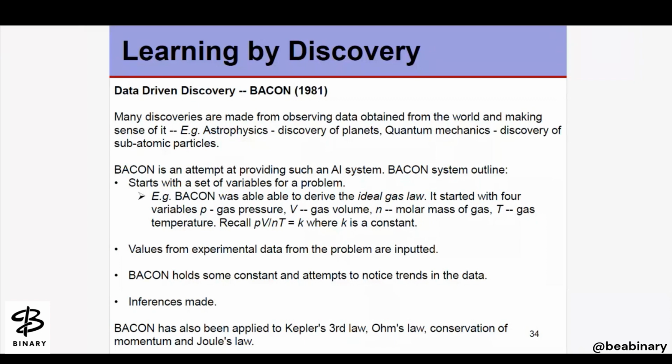So astrophysics, the discovery of planets, quantum mechanics, the discovery of subatomic particles, from data that is already present, from observing that data which has been obtained from the environment or from the world, which can make sense. Here we are talking about some implicit knowledge, and we need to discover further knowledge from that implicit knowledge, right?